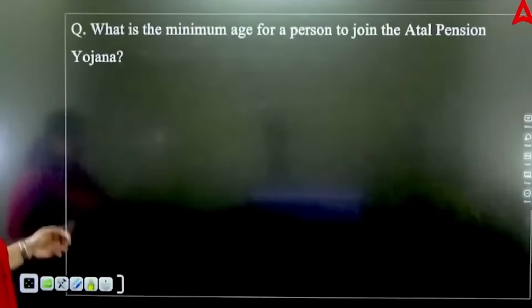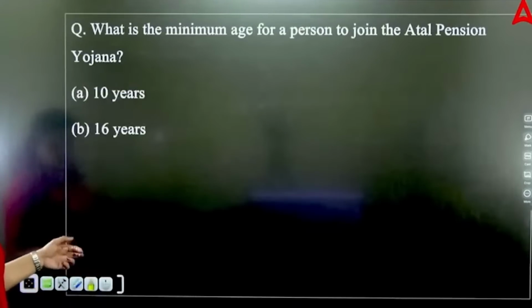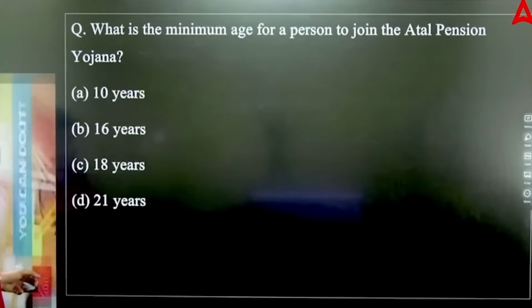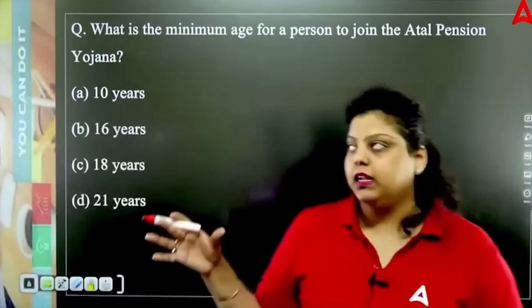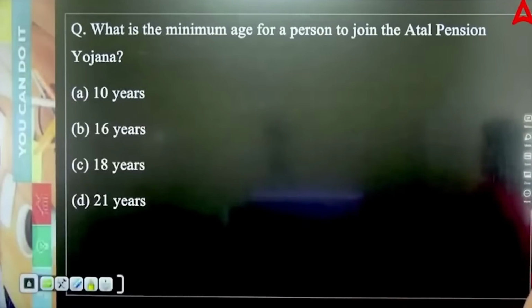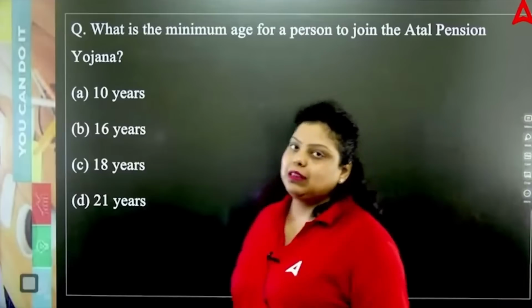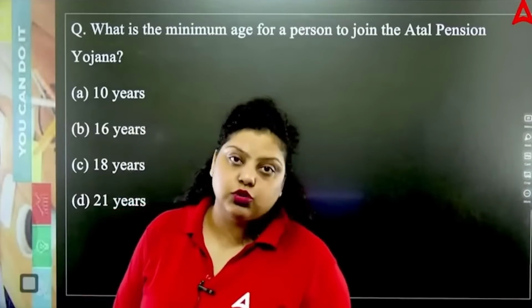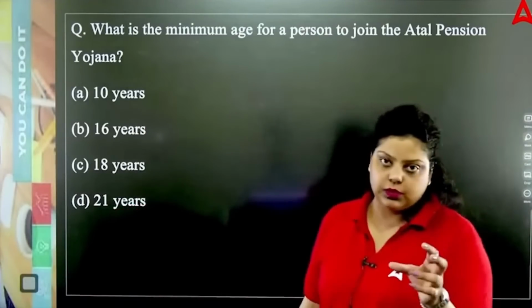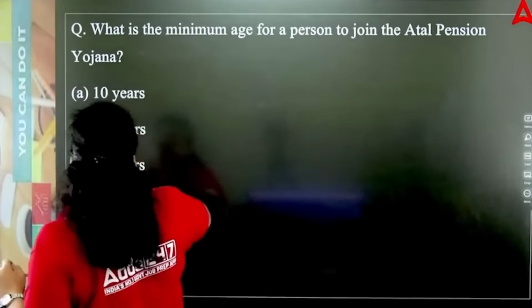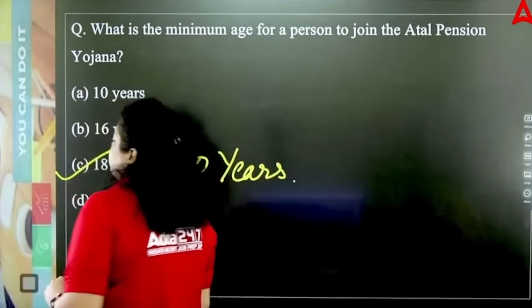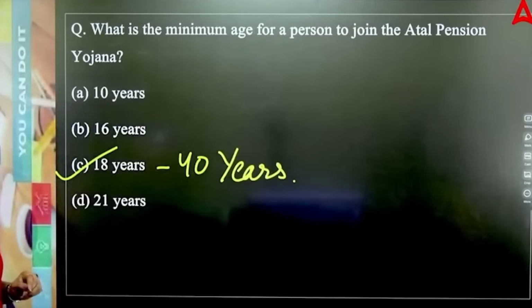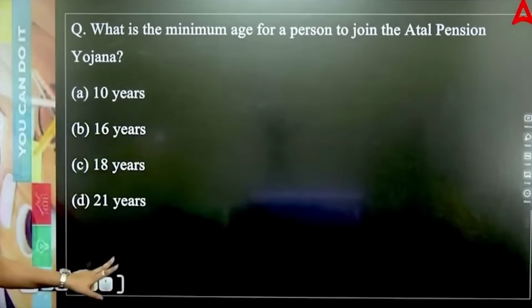Next, what is the minimum age for a person to join the Atal Pension Yojana? So Atal Pension Yojana was introduced by Mr. Narendra Modi from Kolkata in 2015. In May 2015, Mr. Narendra Modi introduced this scheme. Atal Pension Yojana is for unorganized workers. It provides pension per month between 1,000 to 5,000 as per the contribution years and the contribution amount of the customer, of the person. And the age will be 18 to 40 years. Okay, the minimum age is 18 years and the maximum age to enroll yourself in the Atal Pension Yojana is 40 years. So the right answer will be your C option.